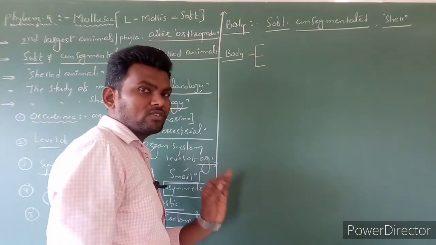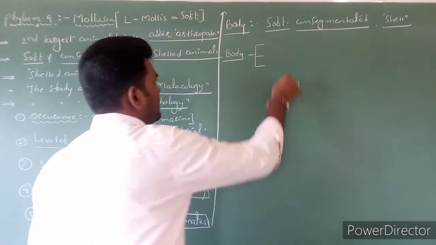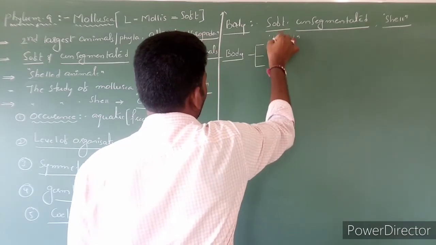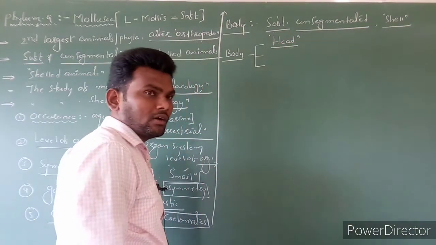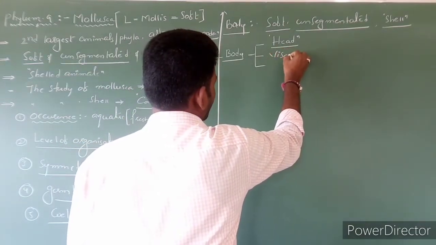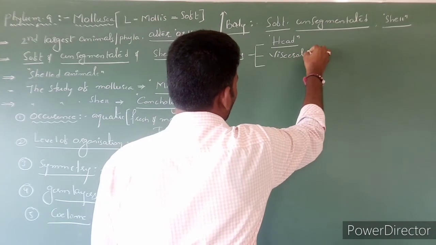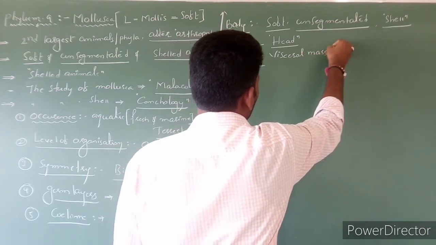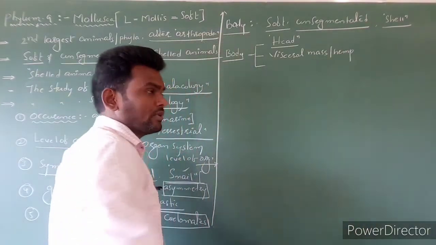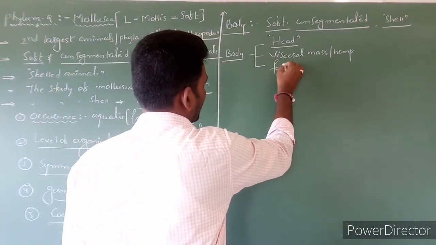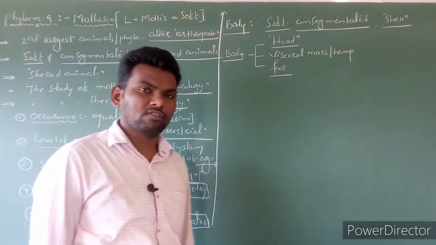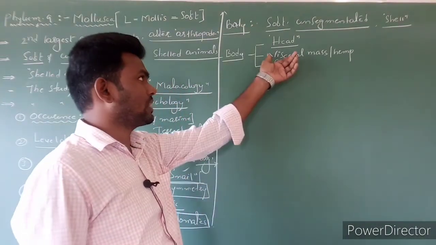First, true cephalization is present, which means a head is present. Next, the visceral mass, or visceral hump. And the last one is the foot. The first one is head, second is visceral mass, third is foot.